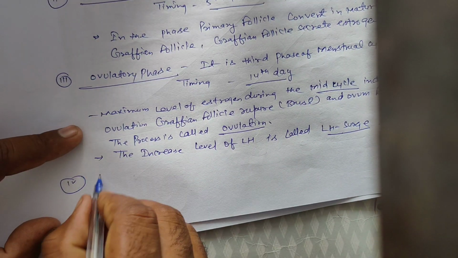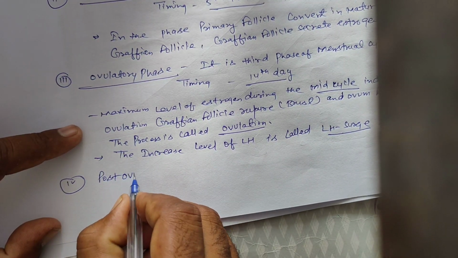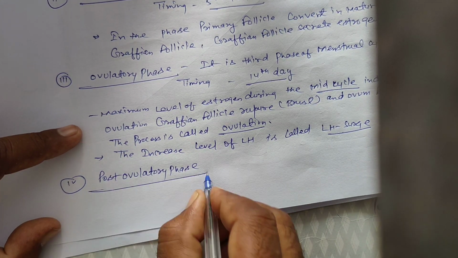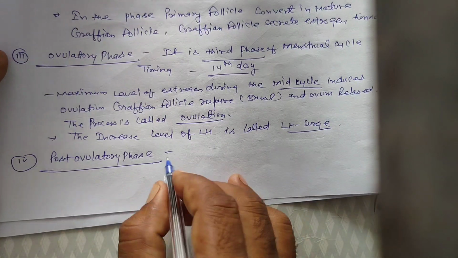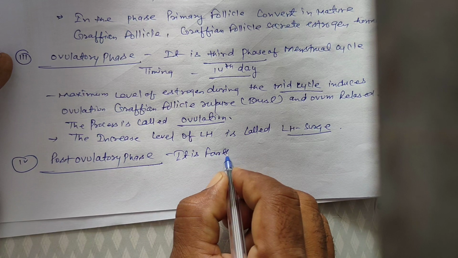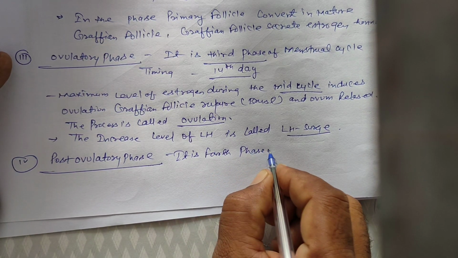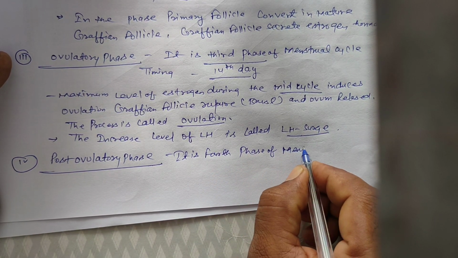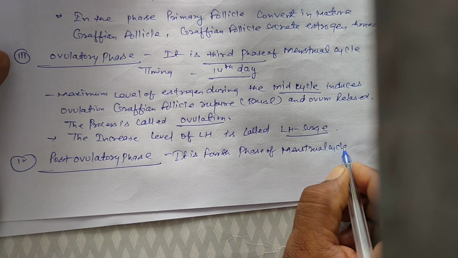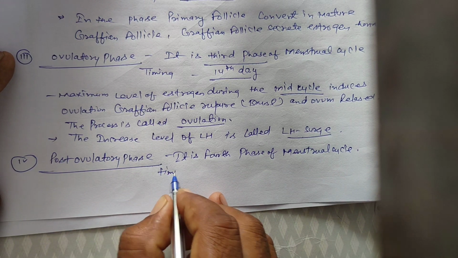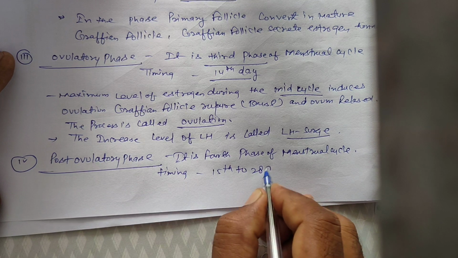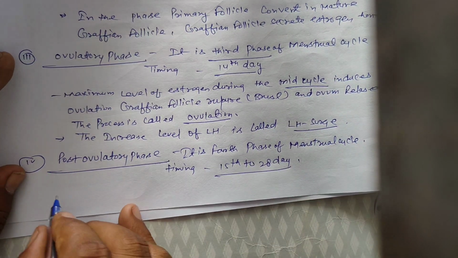Last is the post-ovulatory phase, the fourth phase of the menstrual cycle. Timing is the 15th to 28th day.